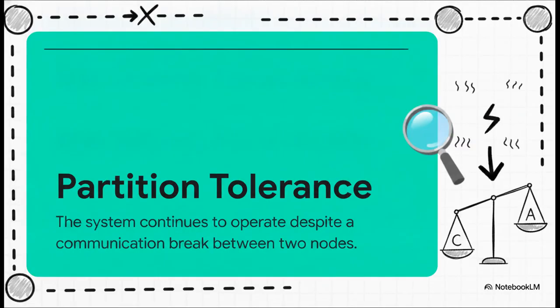And finally, we have partition tolerance. A partition is just a communication break between 2 nodes. Because network failures are just an unavoidable reality of the physical world, a distributed system must be partition tolerant. So the crucial takeaway here is this. Since we have to have partition tolerance in the real world, we are forced to choose between consistency and availability when a network break actually happens. You literally cannot have both.